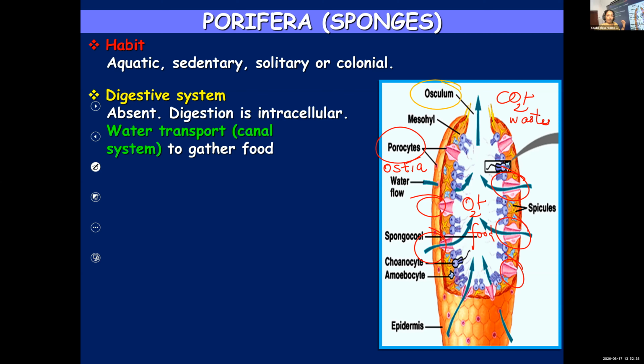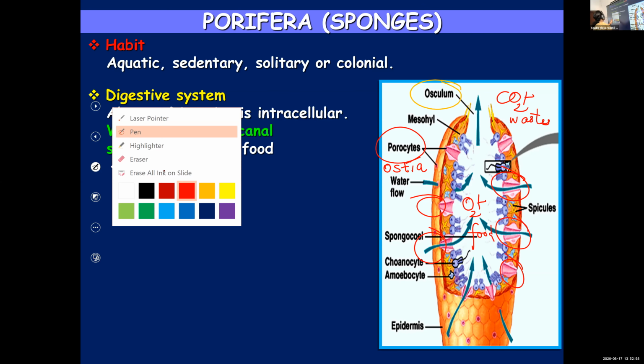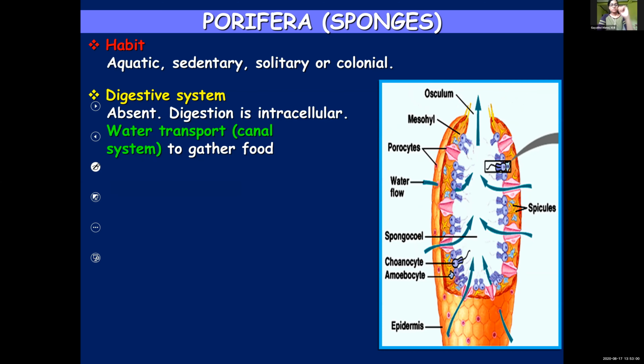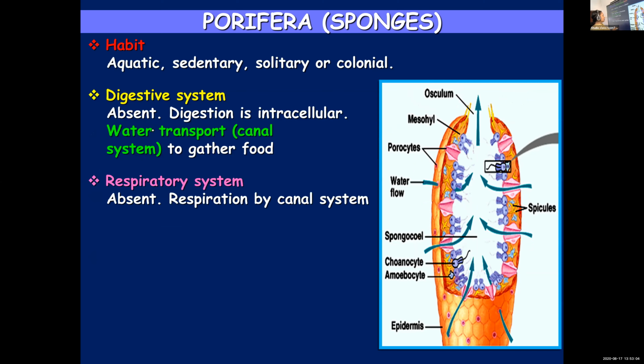Water with oxygen and food particles will enter its cavity through ostia, and it will retain the food and oxygen required, and the waste and carbon dioxide will be released through the larger opening. Which is the largest opening? Osculum.